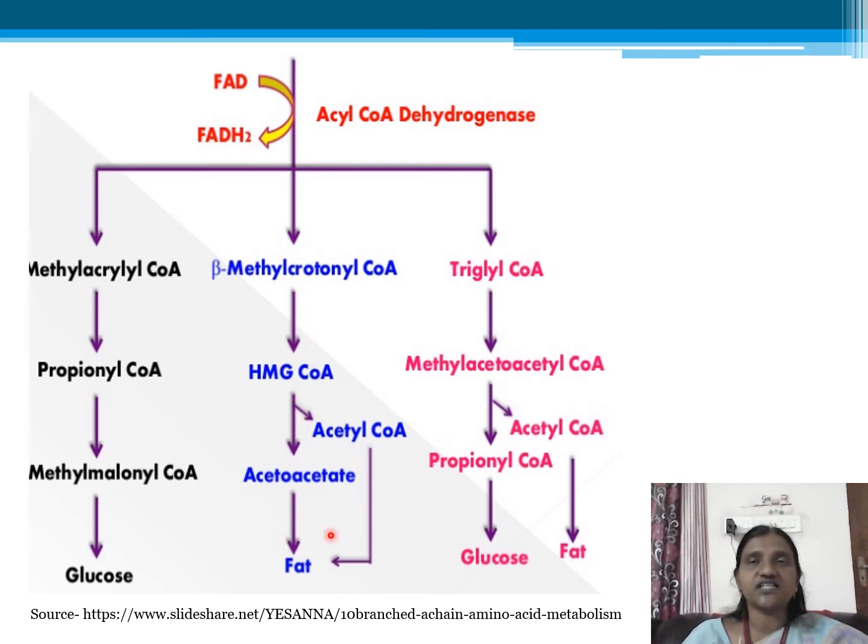We have acetoacetate produced. These go into ketone body synthesis. While you get tiglyl CoA, methyl acetoacetyl CoA, it will give rise to propionyl CoA and then acetyl CoA. This acetyl CoA is ketogenic, while this propionyl CoA is glucogenic. It can give rise to glucose.